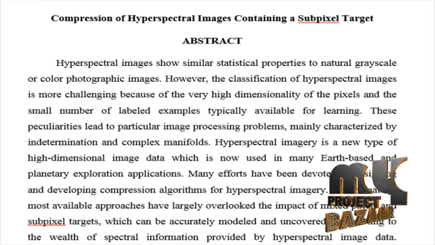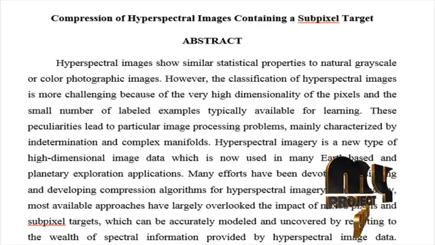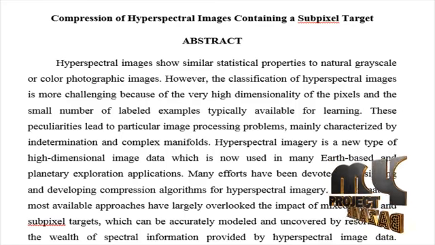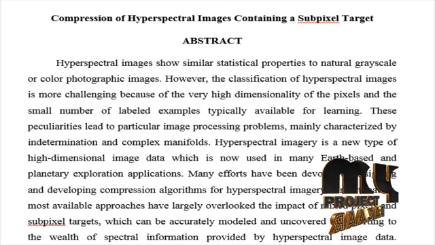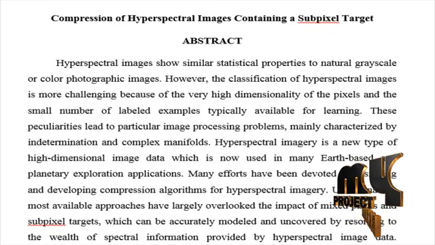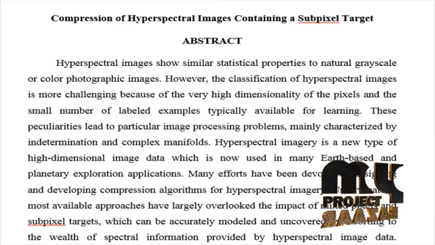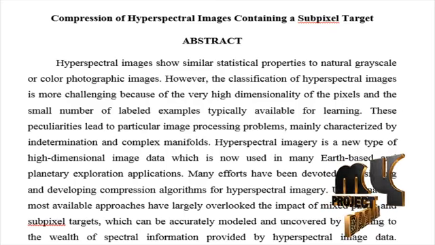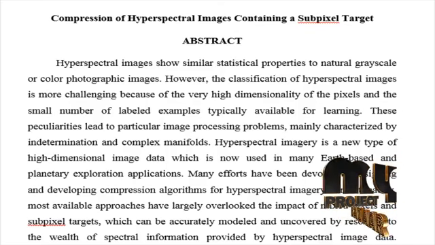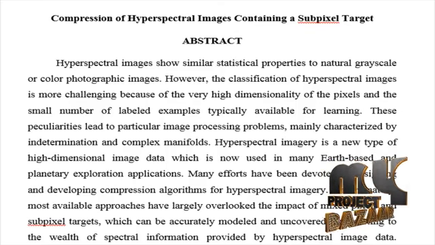Hyperspectral imagery is a new type of high-dimensional image data, which is now used in many Earth-based and planetary exploration applications. Many efforts have been made in designing and developing compression algorithms for hyperspectral imagery. Unfortunately, most available approaches have largely overlooked the impact of mixed pixels and subpixel targets, which can be accurately modeled and uncovered by resorting to the wealth of spectral information provided by hyperspectral image data.